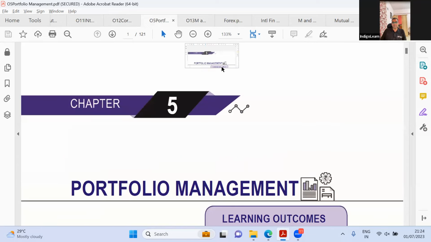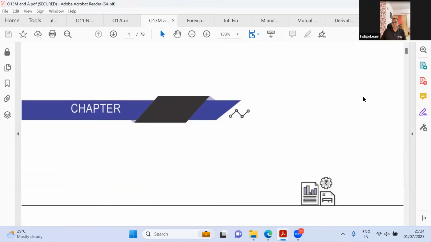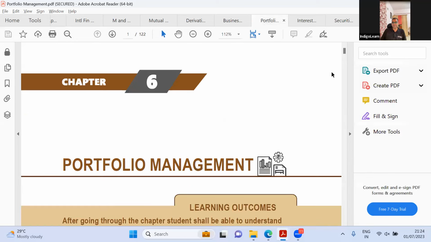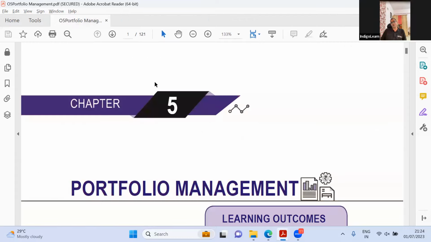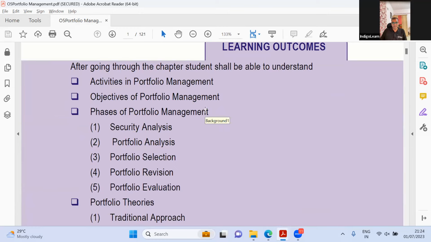Portfolio management. Portfolio management is chapter 5 in the old syllabus. And let us look at it in the new syllabus. It should ideally be chapter 6. Yeah. So this is about 122 pages here and 121. Oh, come on, man. So there's absolutely no change here as well. You can actually look at it.